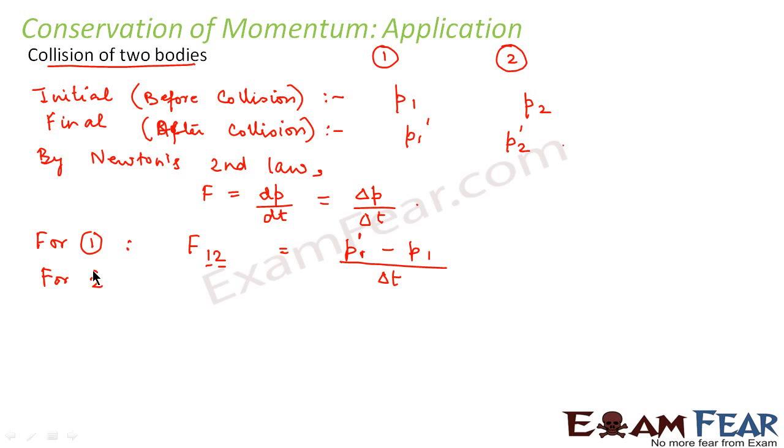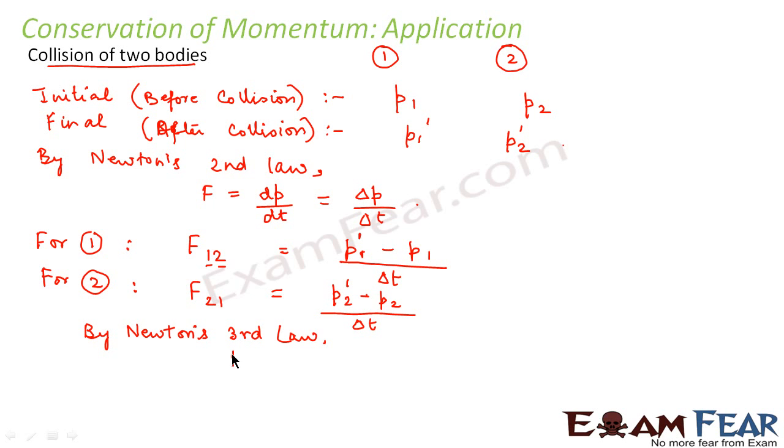Similarly, for body 2, the force acting on body 2 by body 1 will be equal to the change in momentum of body 2 per unit time, right? Also, by Newton's third law, we know that F12 is equal to minus F21. That means the force exerted on 1 by 2 is equal to negative of force exerted on 2 by 1, because the forces are equal and opposite in nature. So we can put the value of F12 and F21 in this equation.